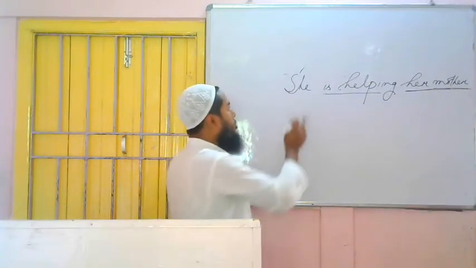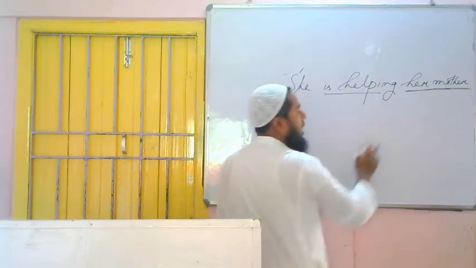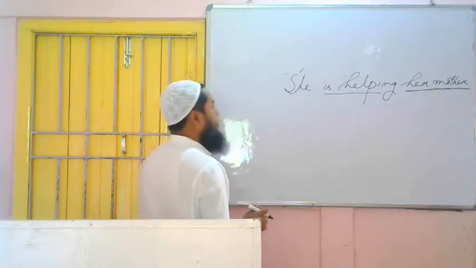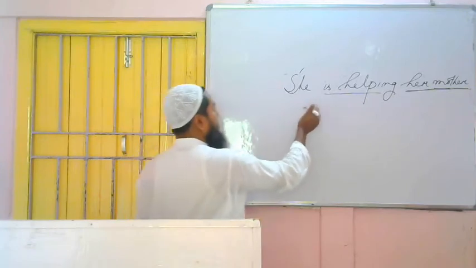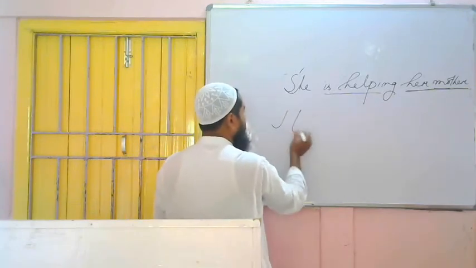Okay. So we got subject, verb and object. Now we have to follow the rules of changing voice. First, what to do? We have to bring the object in place of the subject. So what is the object? Her mother.